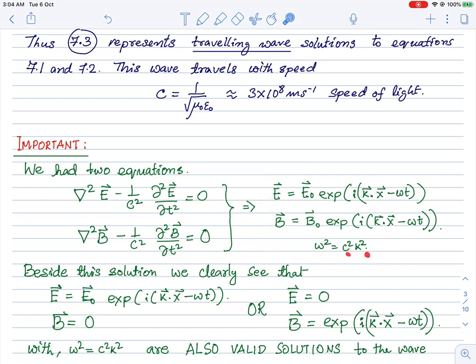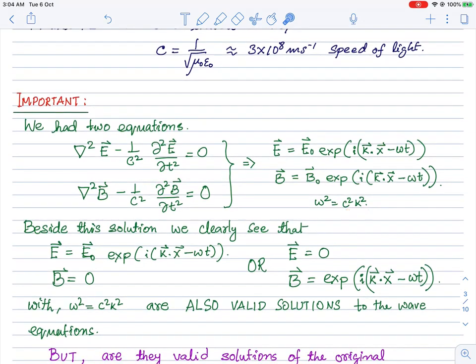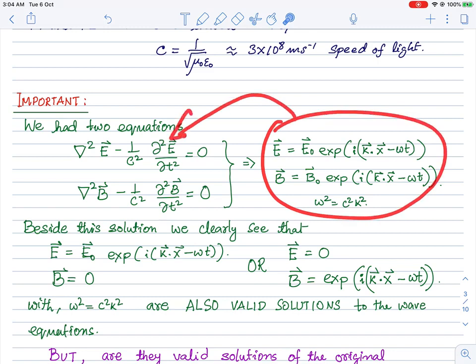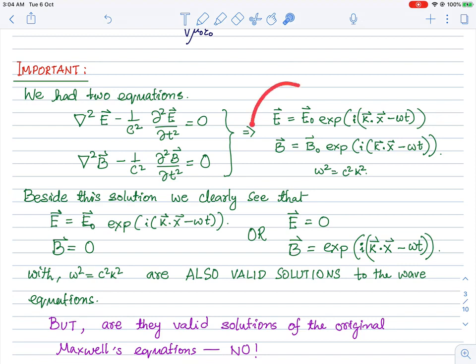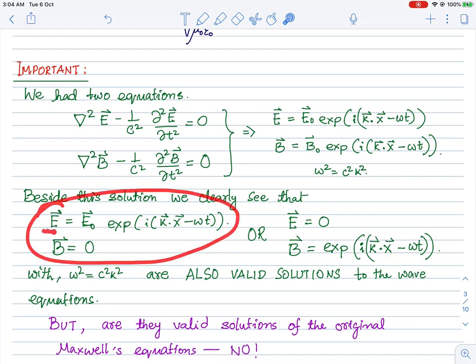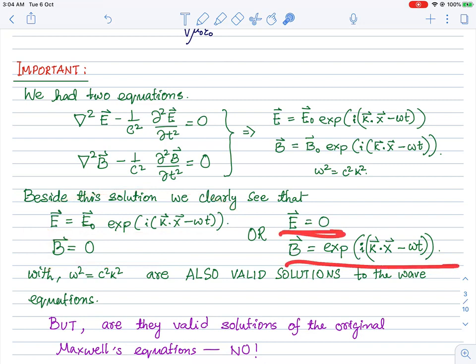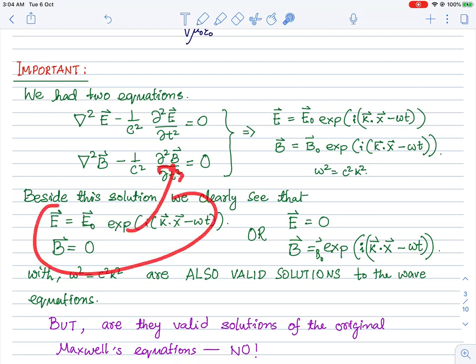You see, there were these two equations satisfied by both E and B, and we found that these were the two solutions provided omega is equal to c square k square. These are the solutions to this set of equations. Now, it is very easy to see that besides this set of solutions, we can also have another set of solutions where E is this expression and B is 0. Or we can have E is 0 and B is this expression. It seems I have missed a B naught vector here. So B is this expression and E is 0.